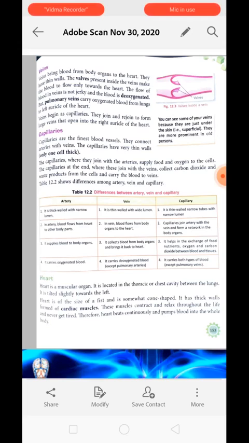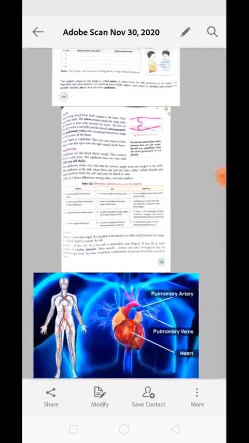The capillaries, where they join with the artery, supply food and oxygen to the cells, meaning diffusion of substances like food and oxygen only takes place through capillaries because they are very thin. It cannot take place through an artery, neither can it take place through a vein, but only capillaries are capable of exchanging these substances. The capillaries at the end where they join with the vein collect carbon dioxide and waste products from the cells and carry this to the blood in the vein.